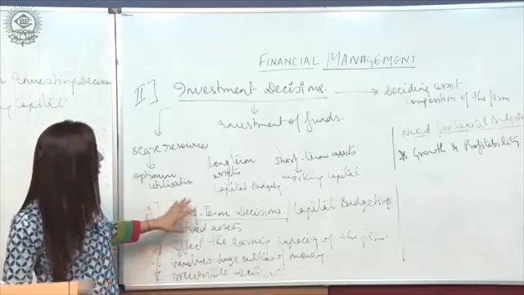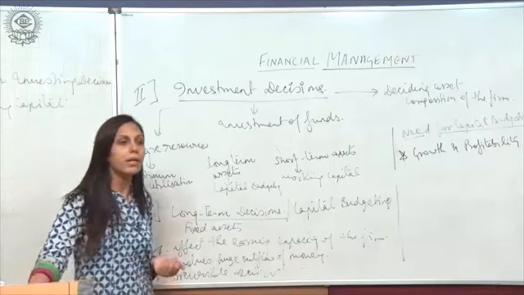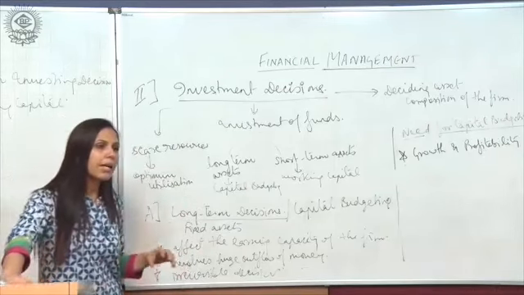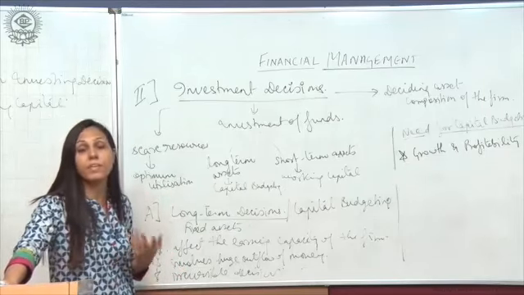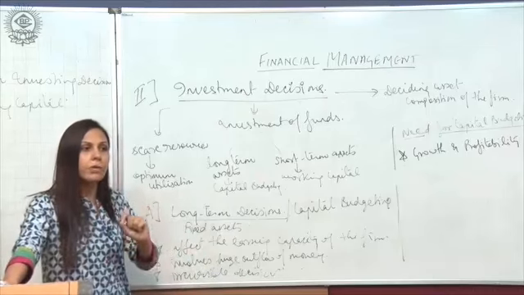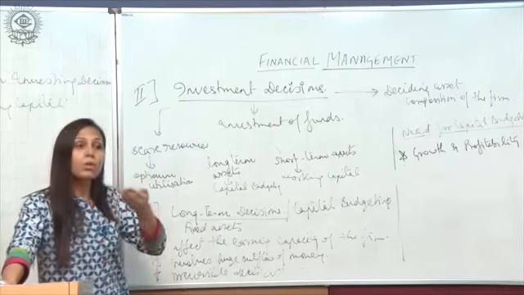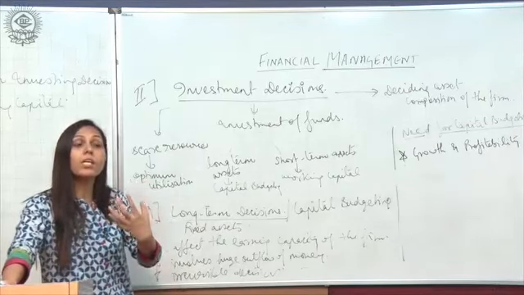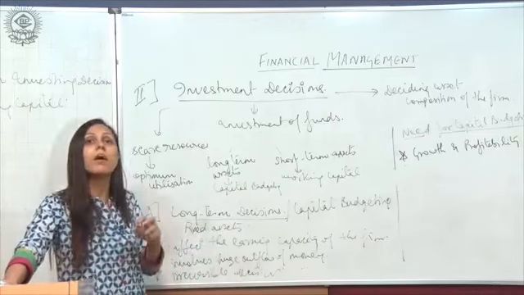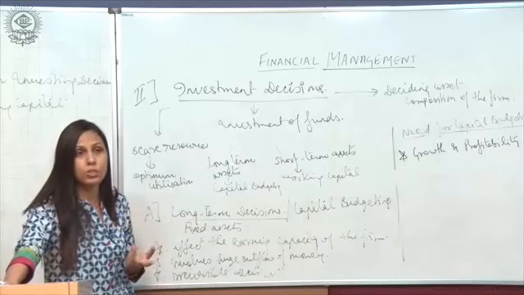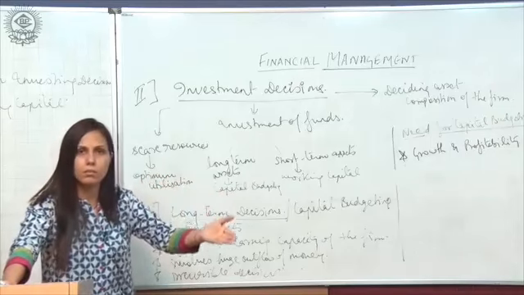Now how are these long-term decisions going to affect the company, right? When a company is buying these long-term or fixed assets, it should have a strong financial position, because purchasing fixed assets involves a huge cost. That's why a company has to look at its financial position as well as the earning capacity of these fixed assets.